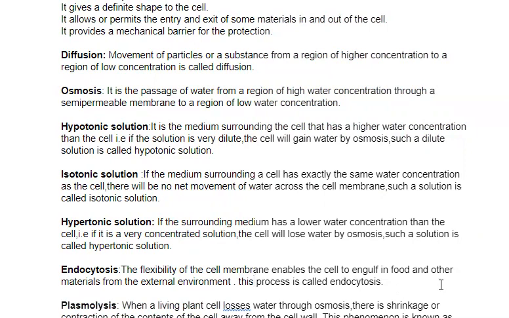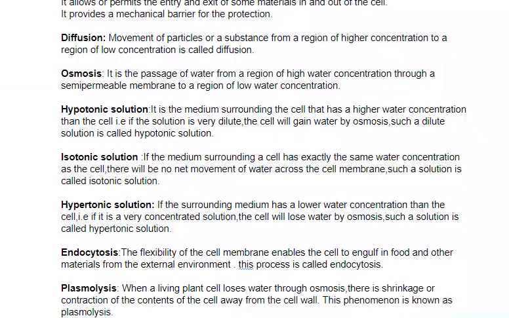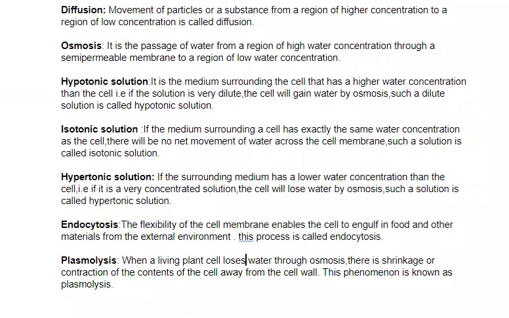Then plasmolysis. When a living cell loses water through osmosis, there is shrinkage or contraction of the content of the cell away from the cell wall. This phenomenon is known as plasmolysis. You will find the whole content of the cell shrinks, and the content of the cell moves away from the cell wall. This phenomenon is known as plasmolysis.